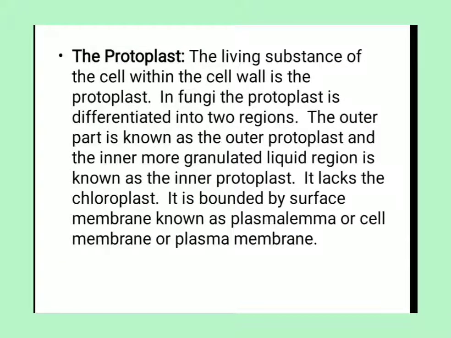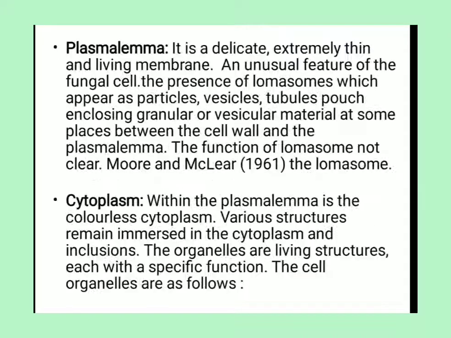It is unlike a chloroplast, because in the fungal cell there is no chloroplast. The protoplast is bounded by a surface membrane, known as the plasmalemma, or cell membrane, or plasma membrane. Okay, what is the plasmalemma?